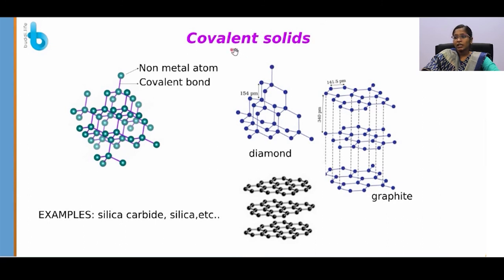The interaction between each layer is very weak, so they are able to slide over one another, so they are soft in nature and behave as a good solid lubricant.